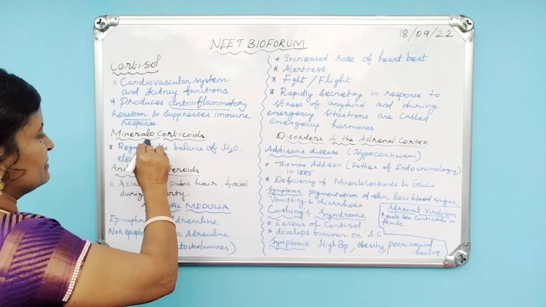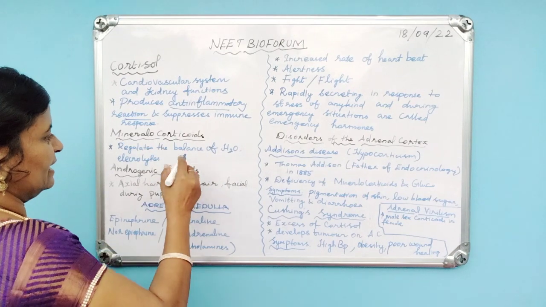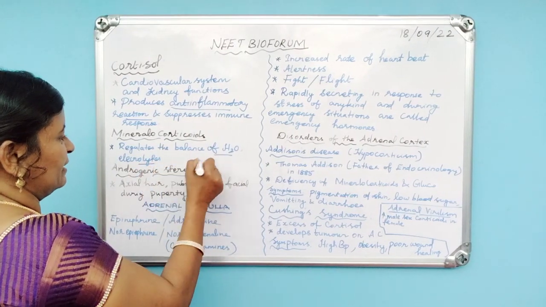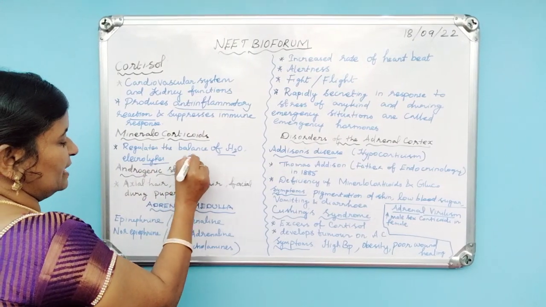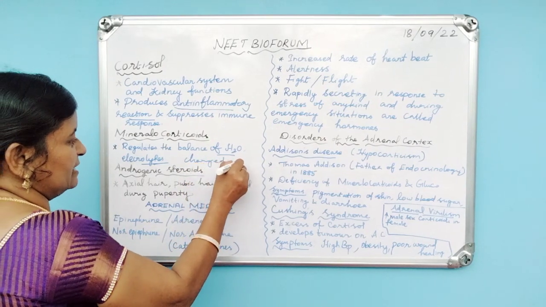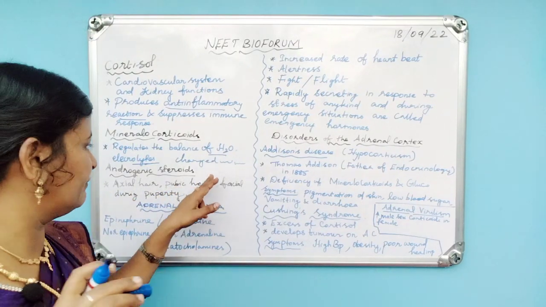Then the next hormone is mineralocorticoids. It regulates the balance of water and electrolytes present in our body. Electrolytes are nothing but charged minerals present in the bloodstream. So it maintains the pH of blood.